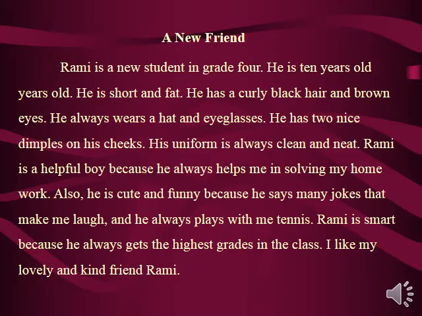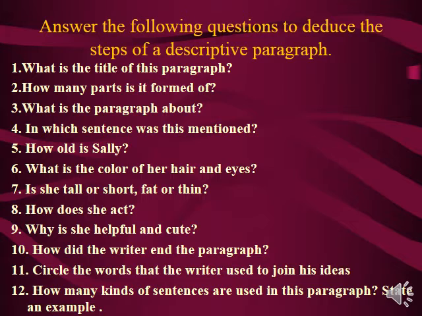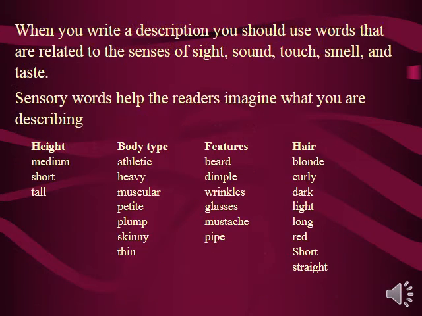Rami is a smart student because he always gets the highest grades in the class. So also here I'm describing a trait, which is being smart, and I'm also justifying. I like my lovely and kind friend Rami. So as we said at the end, you have to describe your feelings towards this person. Is Rami, what is the color of his eyes, and so on. So when we answer these questions, we are going to have the paragraph that we had.